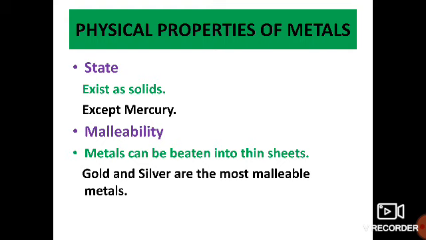Malleability. Metals can be beaten into thin sheets. That property of metals is called malleability. Gold and silver are the most malleable metals.